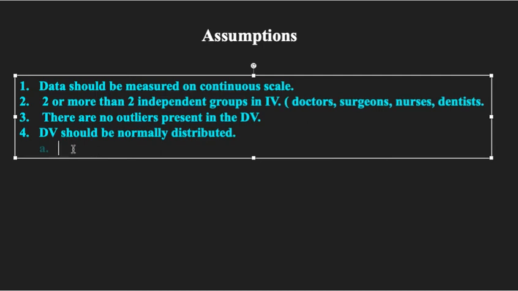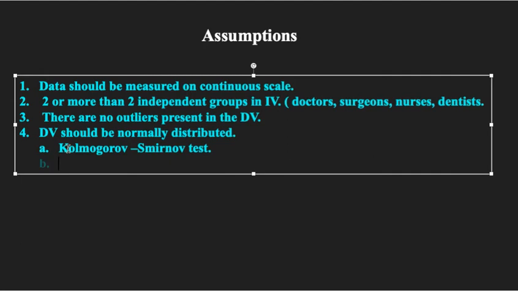One is called the Kolmogorov-Smirnov test. This is the first test that we use for checking the normality in the data or in the dependent variable.